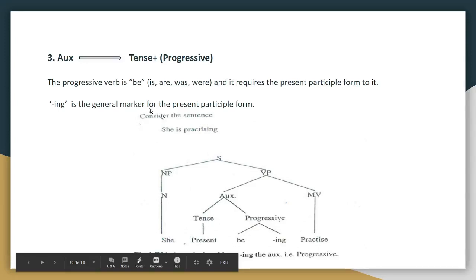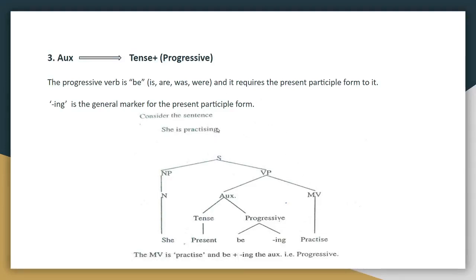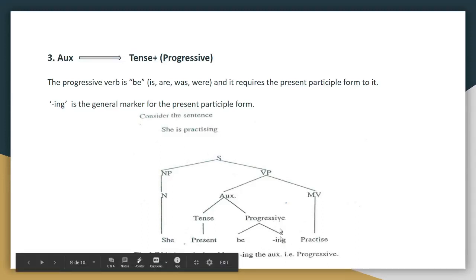So which is the tense here? That is present, and progressive tense can again be divided into be plus ing, and which is the main verb here? Practice is the main verb. So there is no need for putting ing, as we have already taken it out and we have put it under auxiliary.